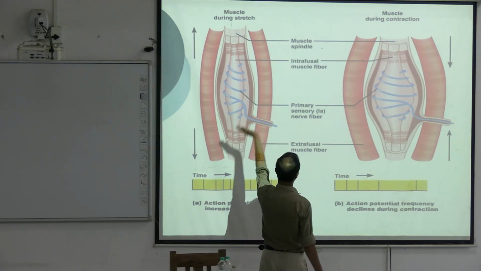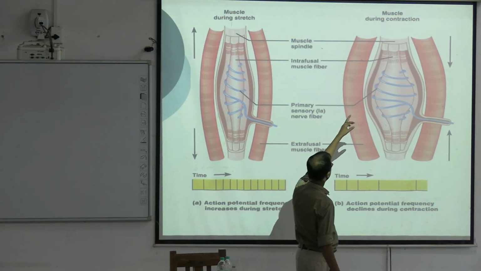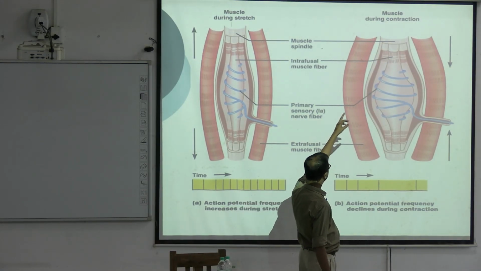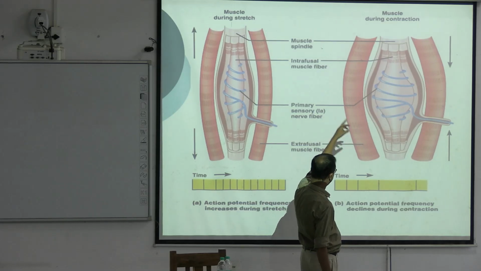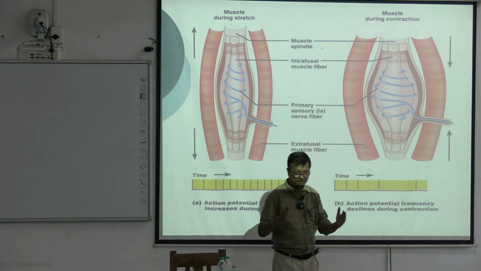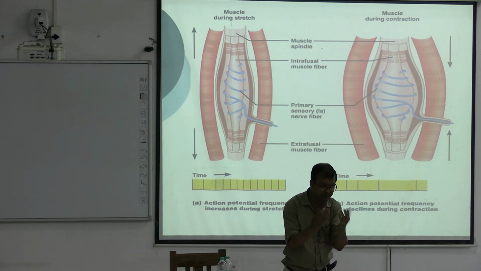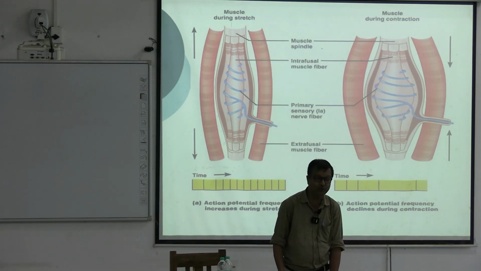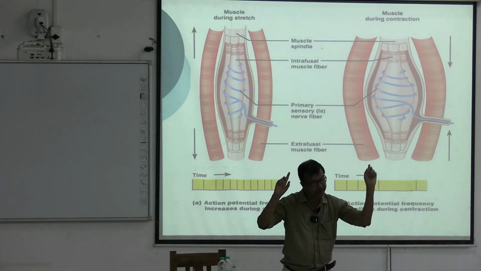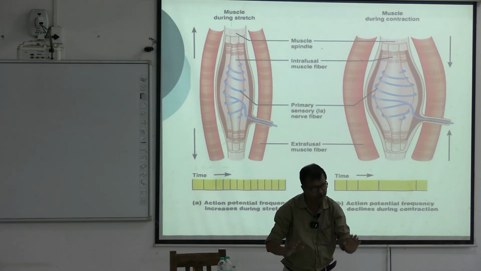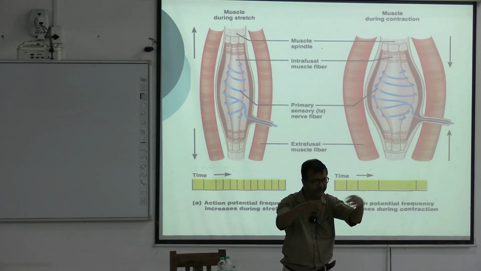Now after muscle contraction, once contraction takes place, what happens? This becomes muscle contraction, meaning shortening of muscles. As a result, what happens? Within muscles lies the muscle spindle. So the initial previous stretching will be gone, and the muscle spindle will be relaxed without any stretch.